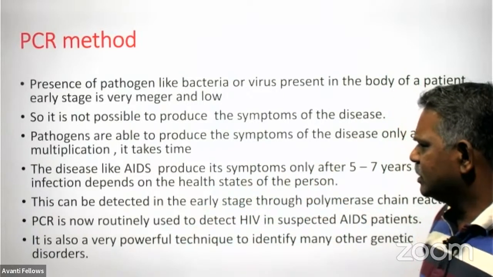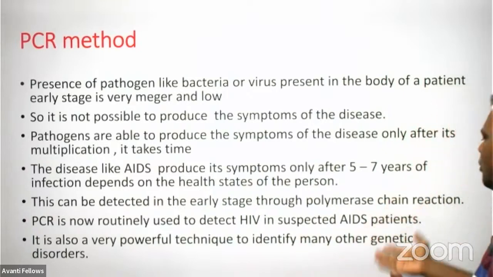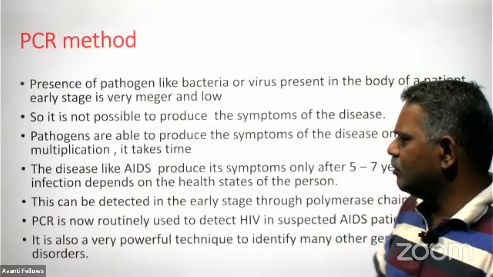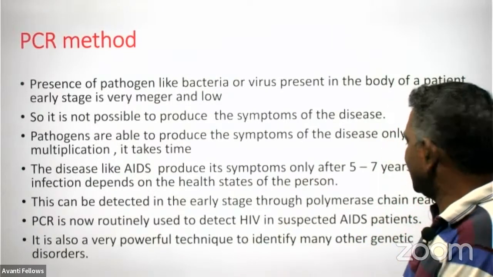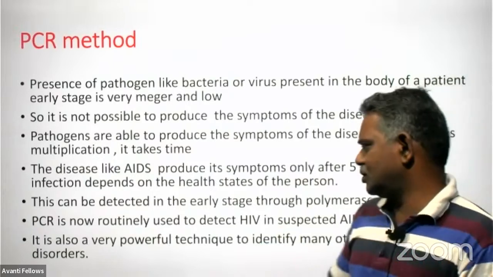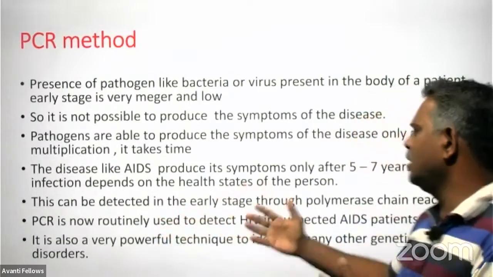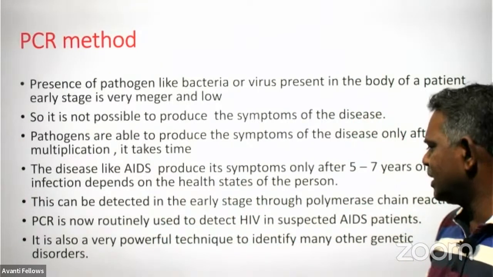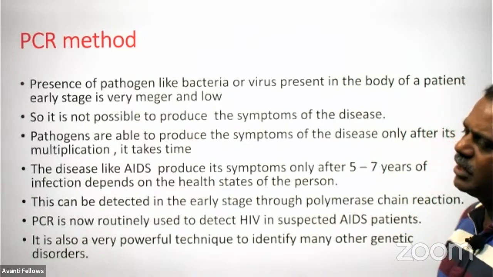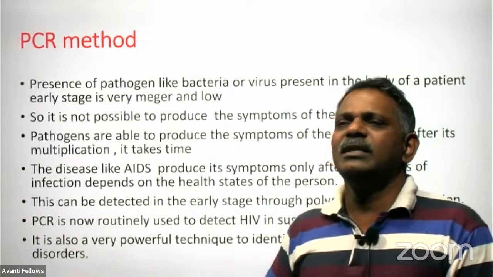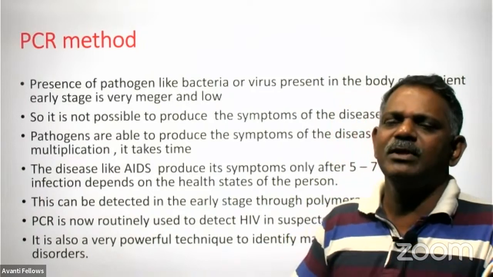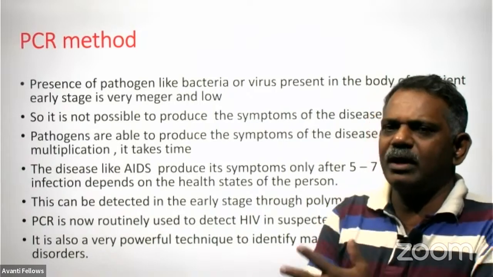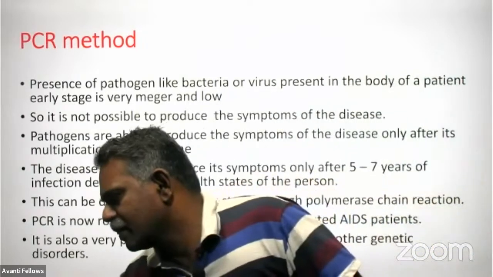This can be detected in the early stage through the polymerase chain reaction. We multiply the number of genomes of that infected individual so that we are able to detect it in the early stage. PCR is now routinely used to detect HIV in suspected AIDS patients. It is also a very powerful technique to identify many other genetic disorders. So PCR is the easiest way to multiply the number of genomes of an infected individual, like a bacteria or virus, without making any change in the chemical nature, right?